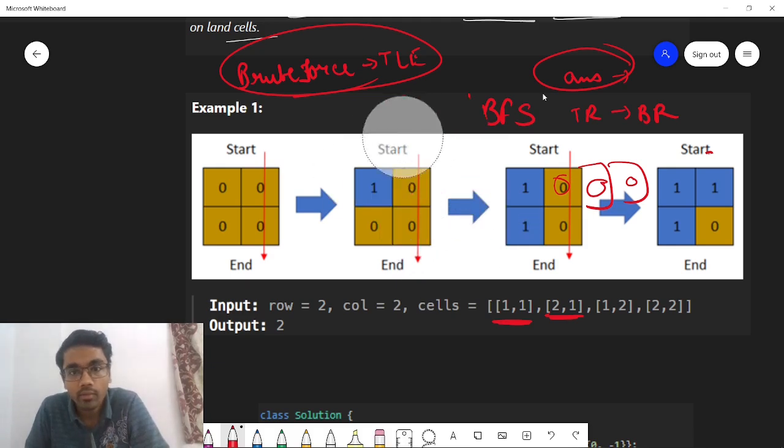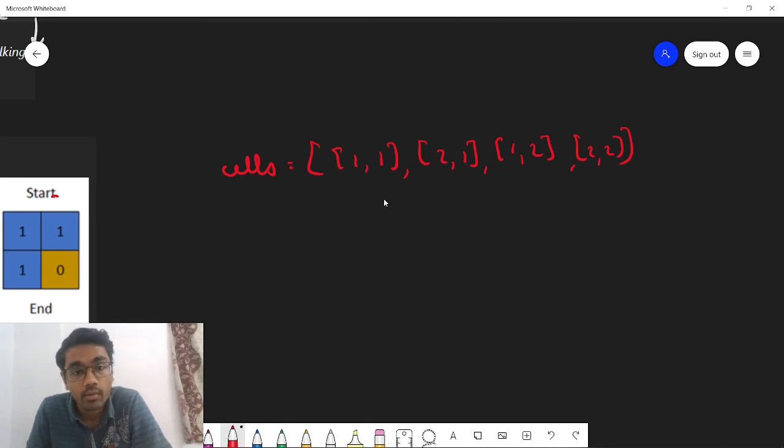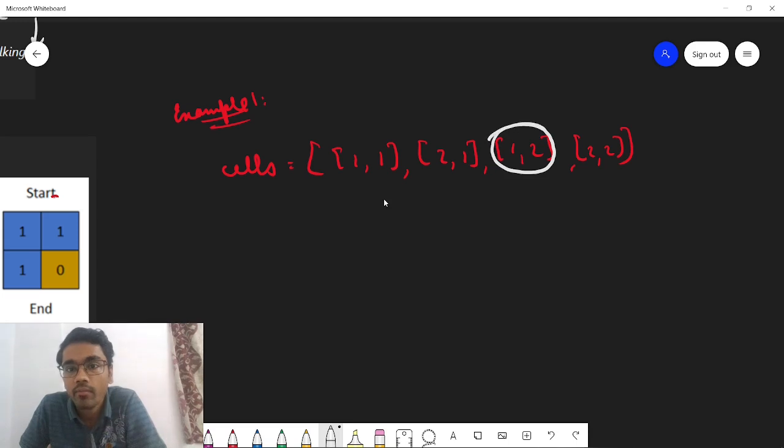Now there is one very interesting observation, if you would notice. So let me just write this particular example to make you understand what the observation is. So yes, I have just written the cell values for example 1. So this was example 1. Now what is the observation? Let me ask you: if this is the particular cell where you are not able to reach from the top row to the bottom row, will you be able to cross in the further processes?